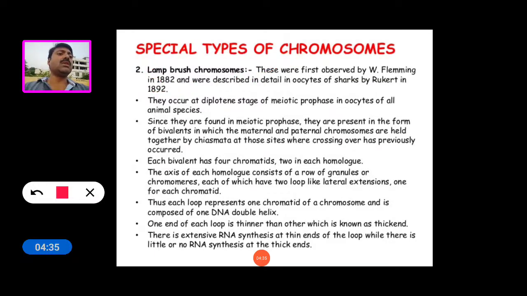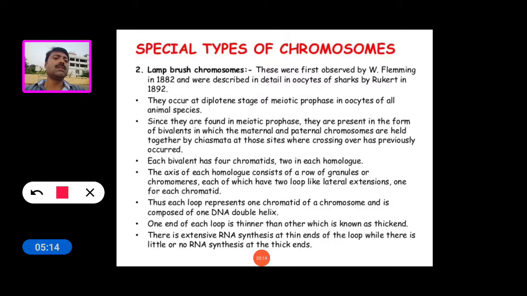These were first discovered by W. Fleming in 1882, and were described in detail in oocytes of sharks by Rückert in 1892.